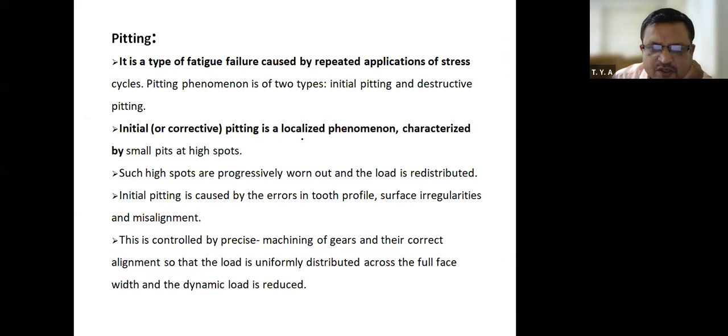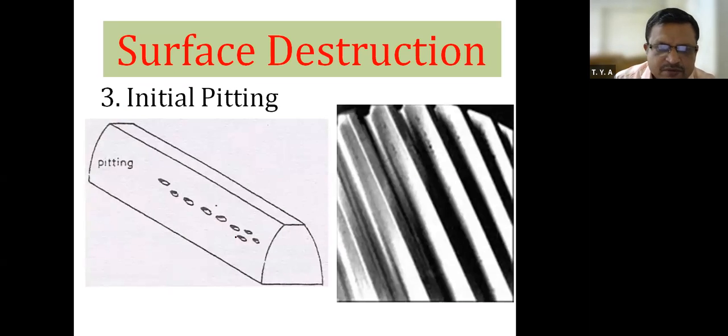Initial pitting is a localized phenomenon characterized by small pits at high spots. It is caused by errors in tooth profile, surface irregularities, and misalignment. What is meant by surface irregularity?